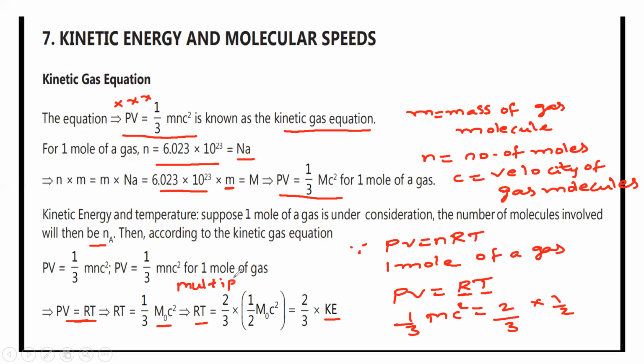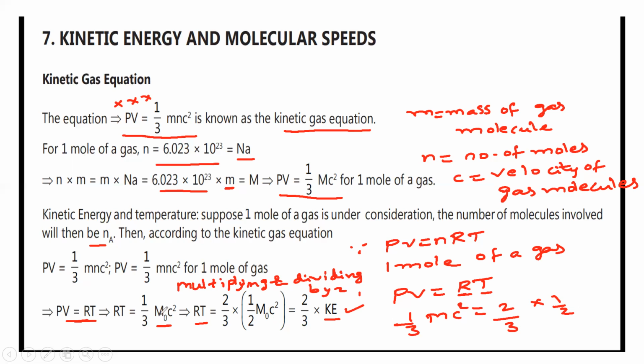Multiplying and dividing by 2. If you multiply with 2, you get 2 by 3, and dividing by 2 gives 1 by 2, so 2 by 2 gets cancelled. We got 2 by 3 into 1 by 2 mc square. Here 1 by 2 mc square is called kinetic energy. So we can say 2 by 3 into 1 by 2 kinetic energy, the 2 and 2 get cancelled, and so we have 2 by 3 kinetic energy.